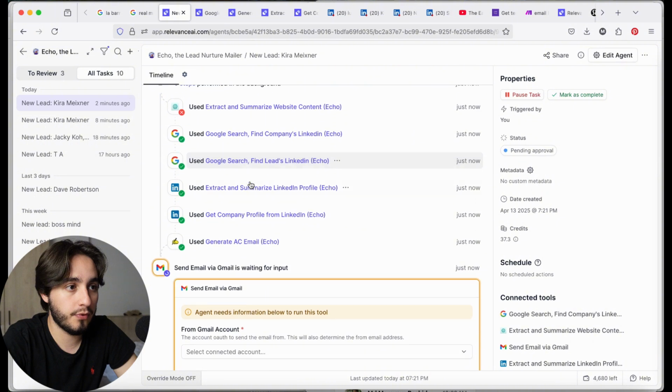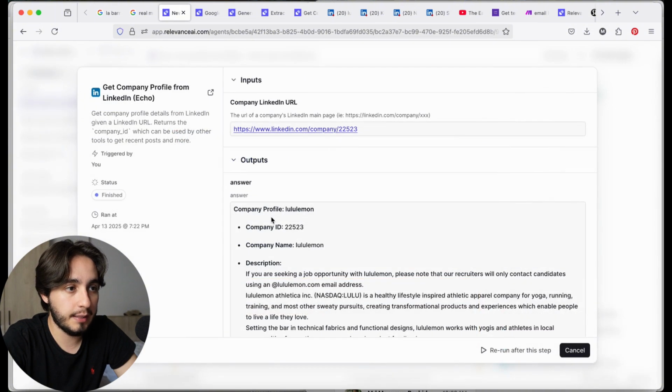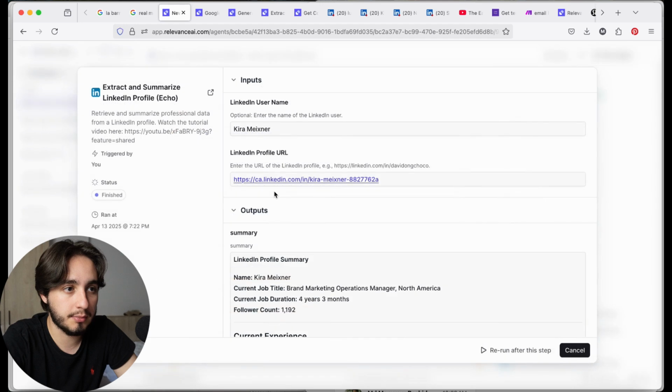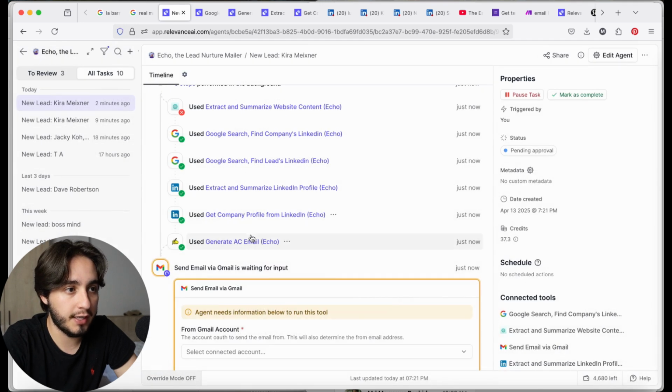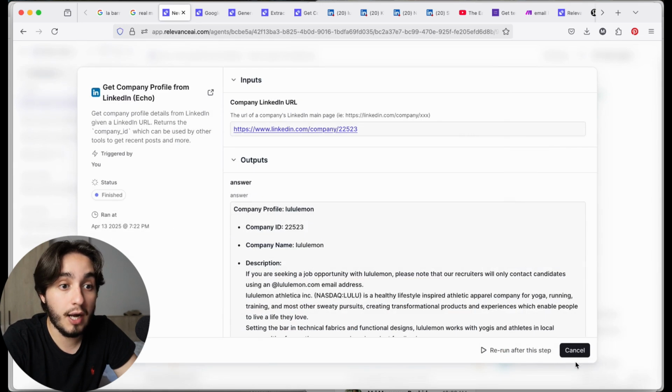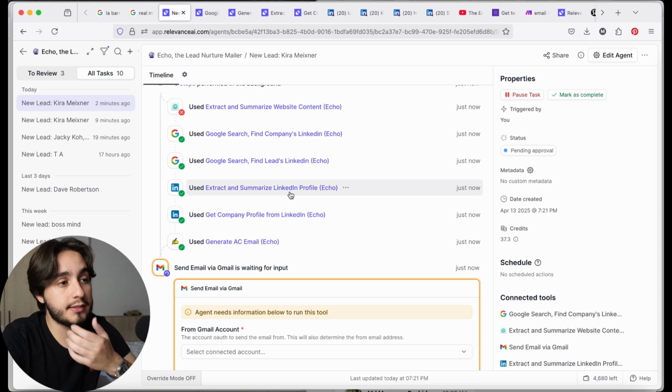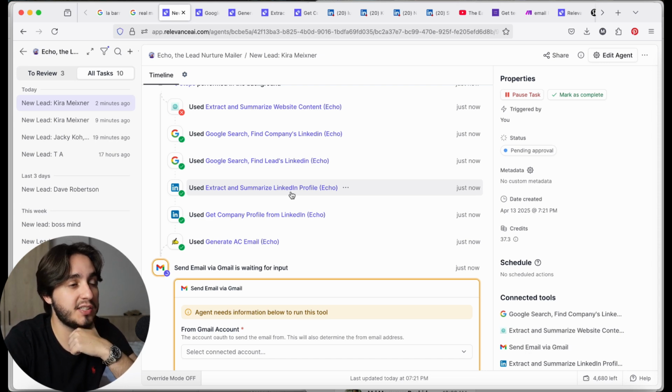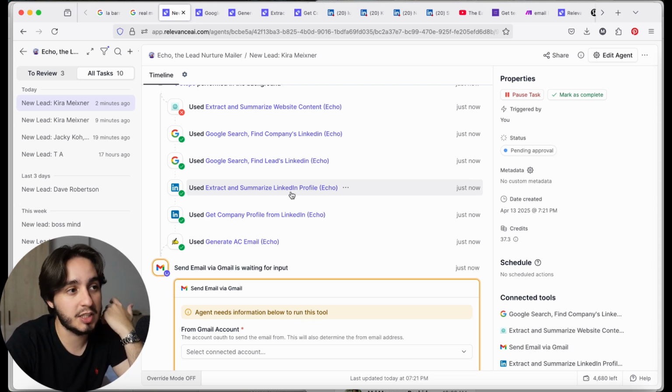same problem from before. And this time it actually found Lululemon's LinkedIn URL, which is really weird, because I'm not sure how it even found that as an input. Oh, I see what happened. Oh, that's so interesting, how the agent is more intelligent than we would expect it to be, right?